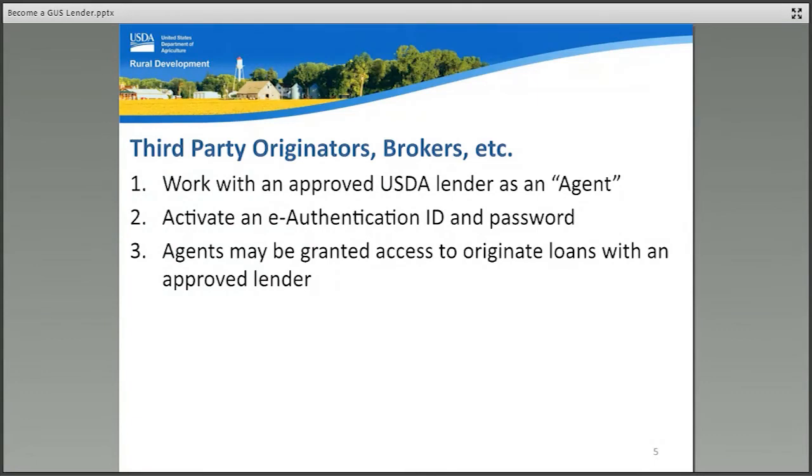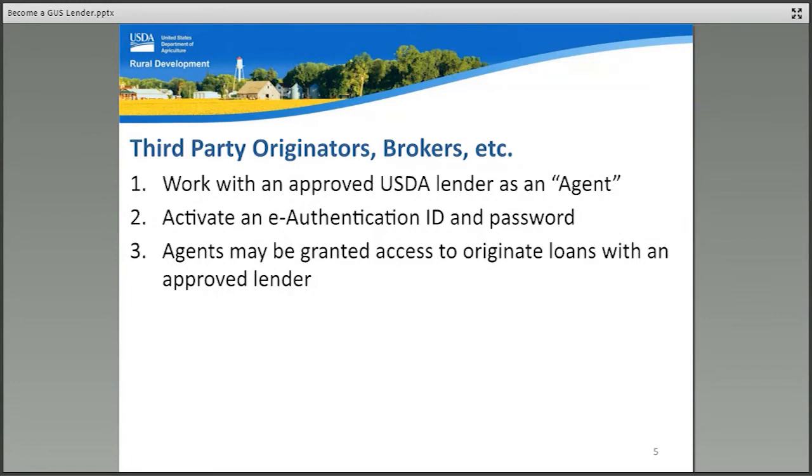Mortgage brokers and other lending professionals that are not eligible to become a USDA-approved lender or who prefer to participate in the program as a correspondent lender may still be eligible to utilize GUS through the following steps. First, many approved USDA lenders will grant their correspondent lenders access to GUS as an agent in order to more efficiently submit loan files for underwriting.